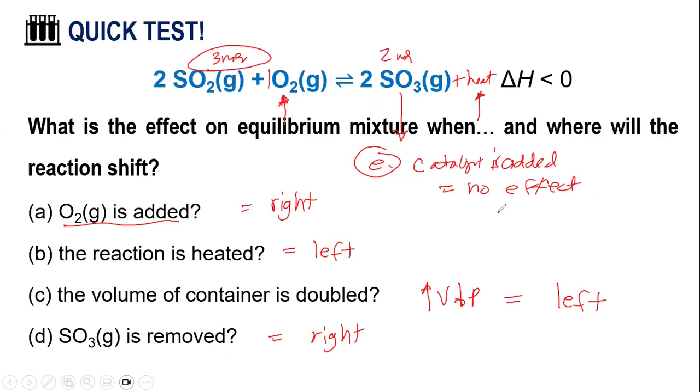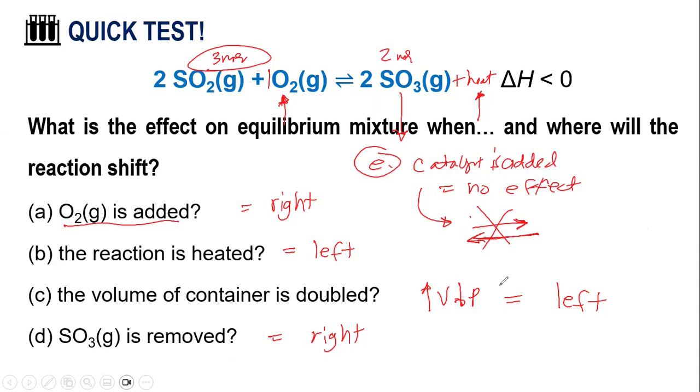It is because whenever there is an increase in the rate of the forward reaction, the catalyst will immediately form your product. At the same time, the reactant will also be produced faster. So there would be no effect, because the rate of the forward reaction is increased and, at the same time, the rate of the reverse reaction is also increased. That's the reason why your catalyst has no effect.